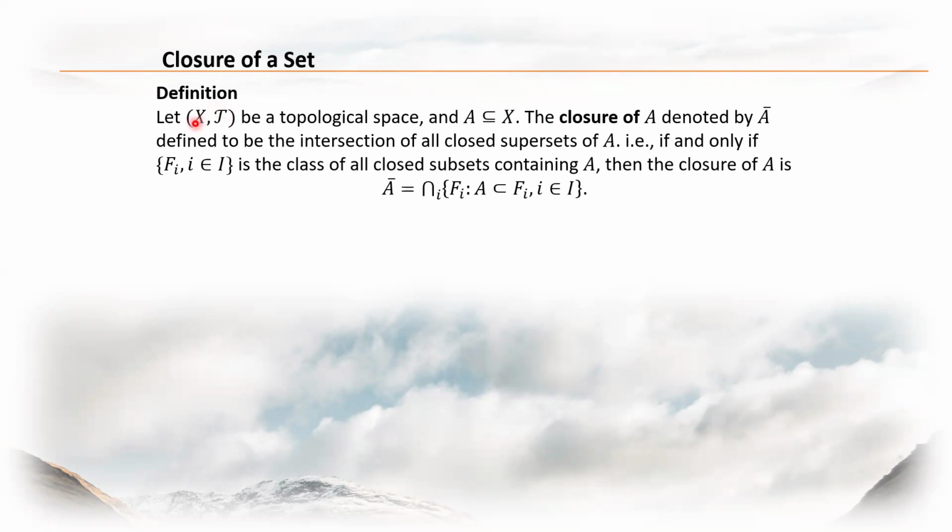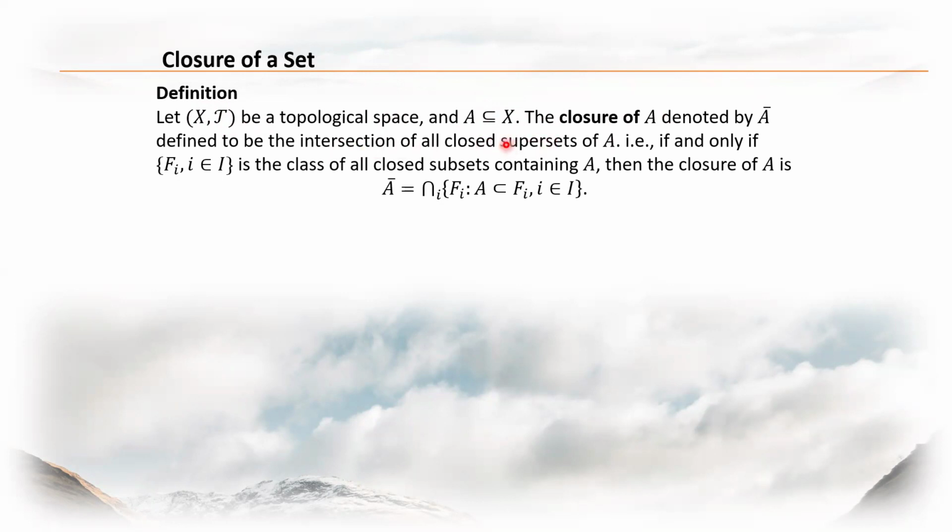So therefore, the pair X comma tau is a topological space. Okay. So A bar, or the closure of A, is defined to be the intersection of all closed supersets.